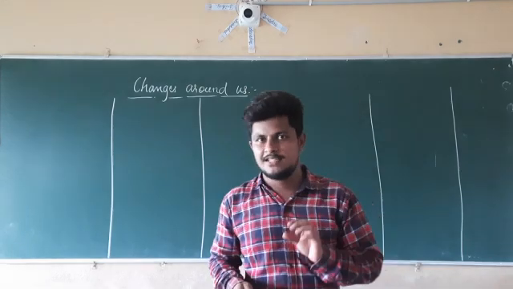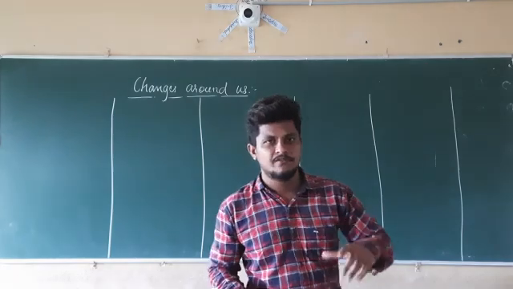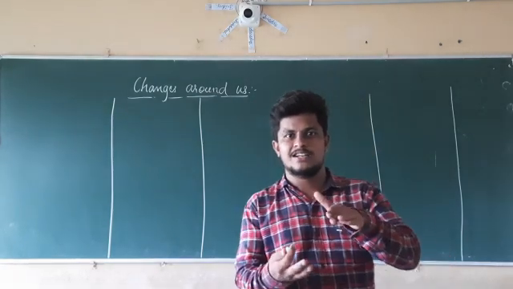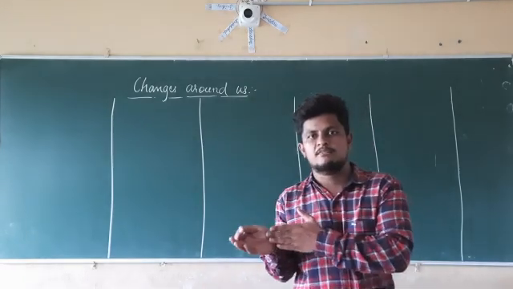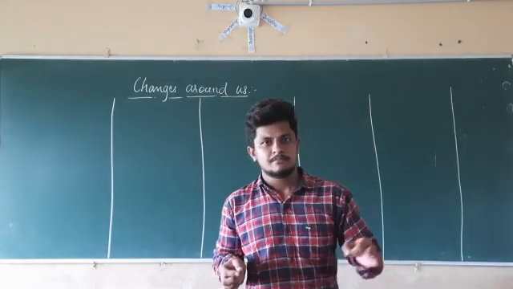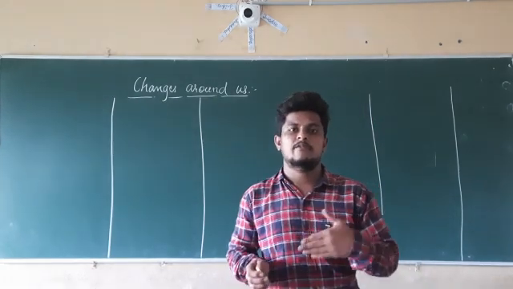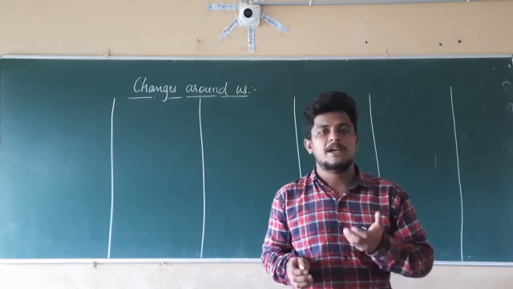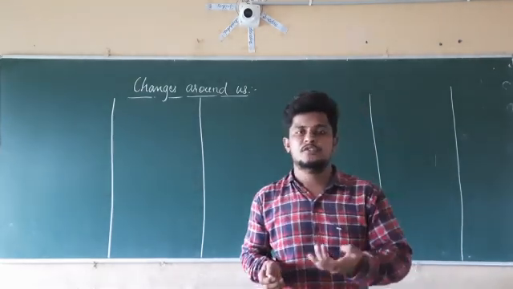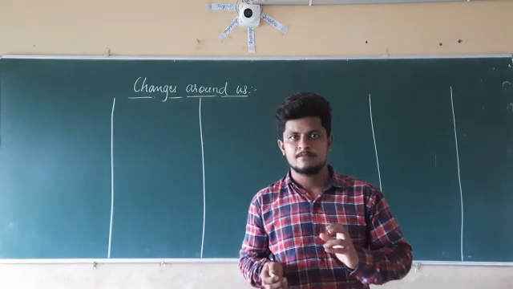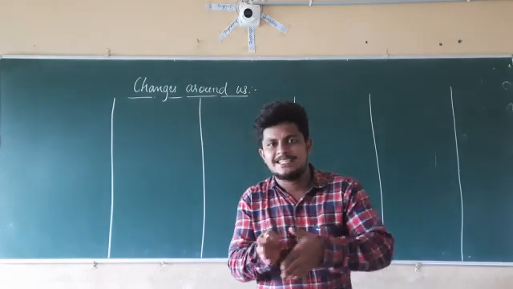So before there is only a seed, after that there is the formation of root as well as the stem. After the formation of the root and stem, the root continuously grows. After some time there are branches which are going to come, and in those branches there will be the formation of the leaves. In those leaves there will be formation of the flowers. From those flowers there will be the formation of the fruits. Inside those fruits there will be the formation of the seeds. So in this manner the growth of the tree is continuously changing.